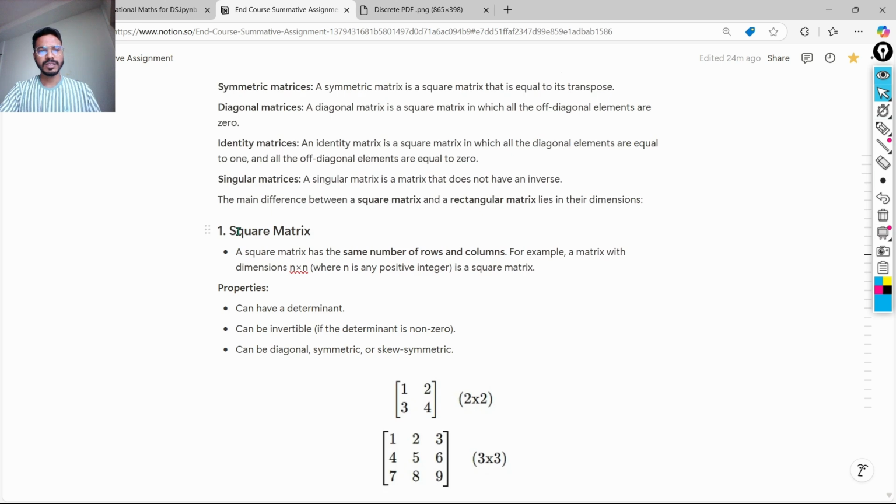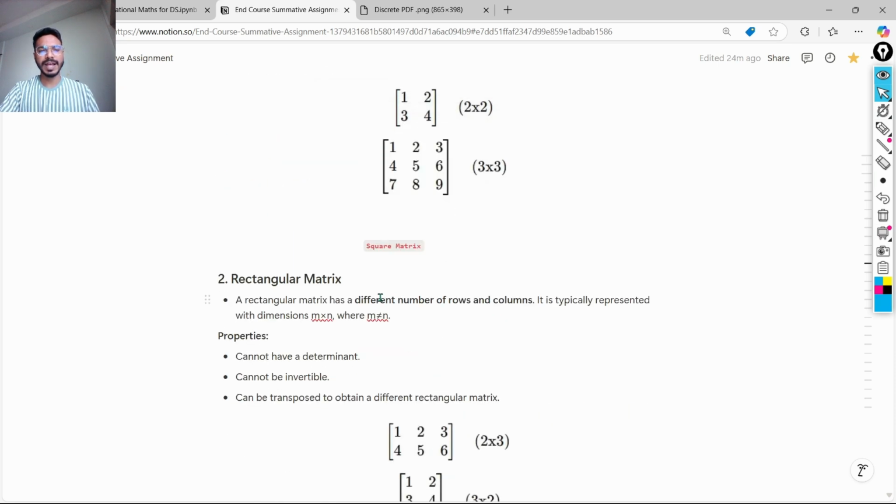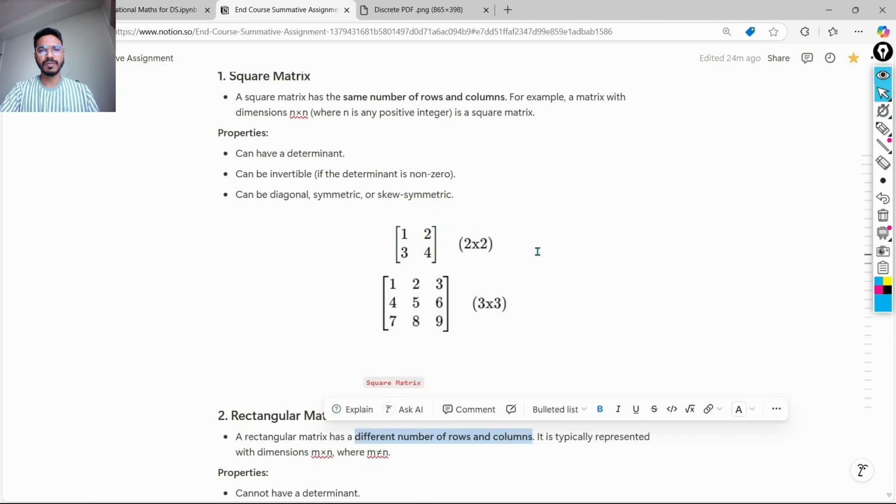So the main difference between a square matrix and a rectangular matrix is that a square matrix has the same number of rows and columns. Focus on that. Thus it has the same number of rows and columns, whereas the rectangular matrix has a different number of rows and columns. What does it mean?